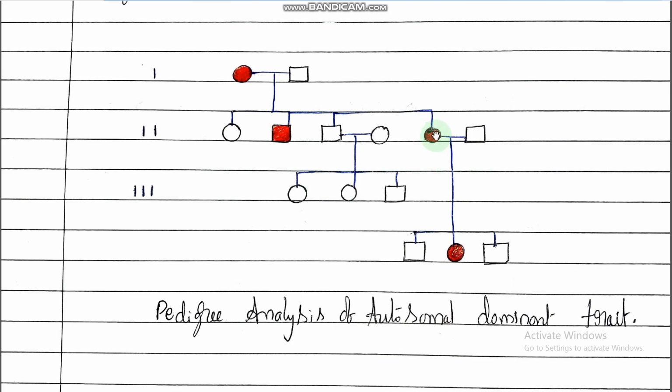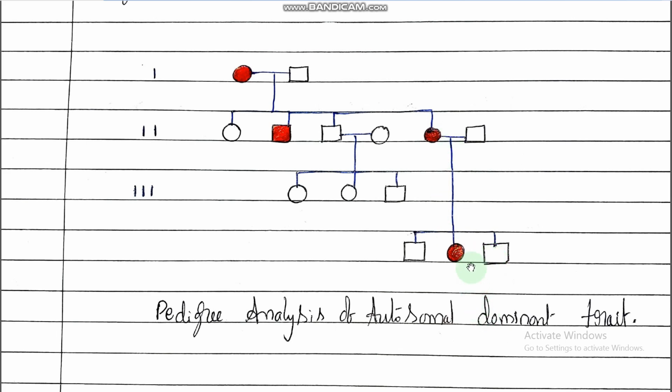But the fourth child, this girl, married a normal man. Here what happened? This girl married a normal man, then they have 3 children: first boy, second girl, third boy.